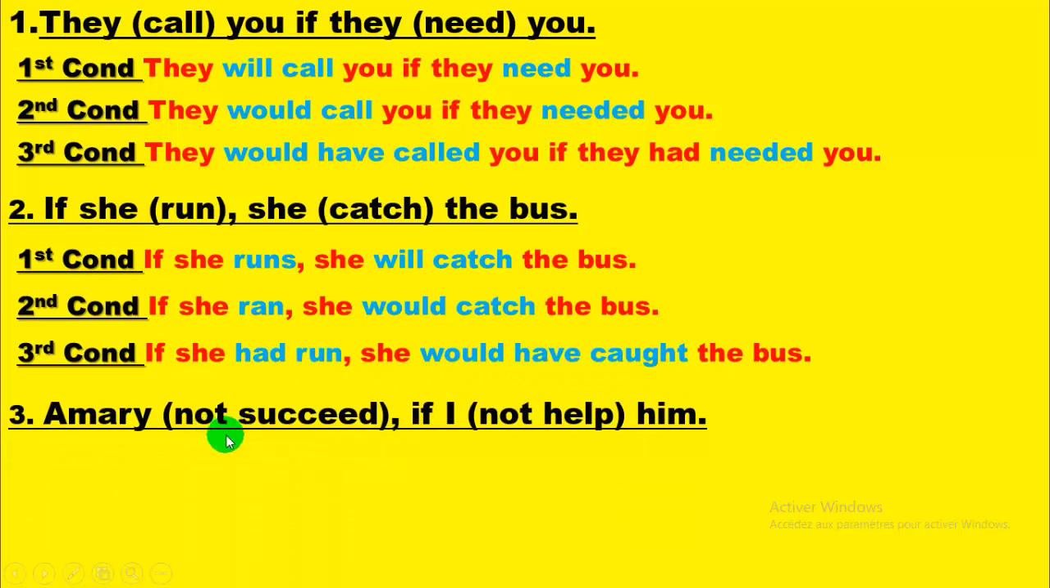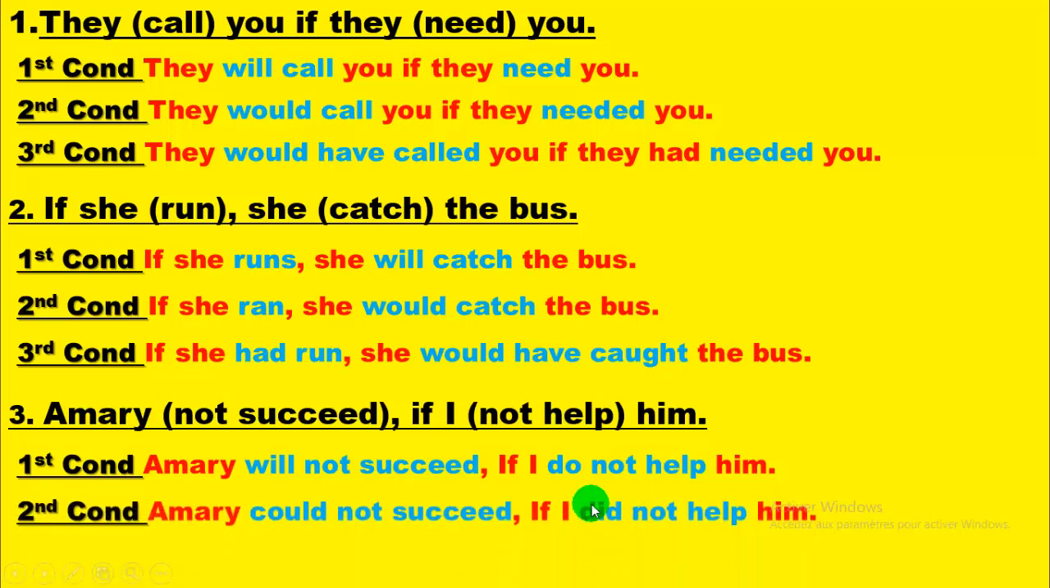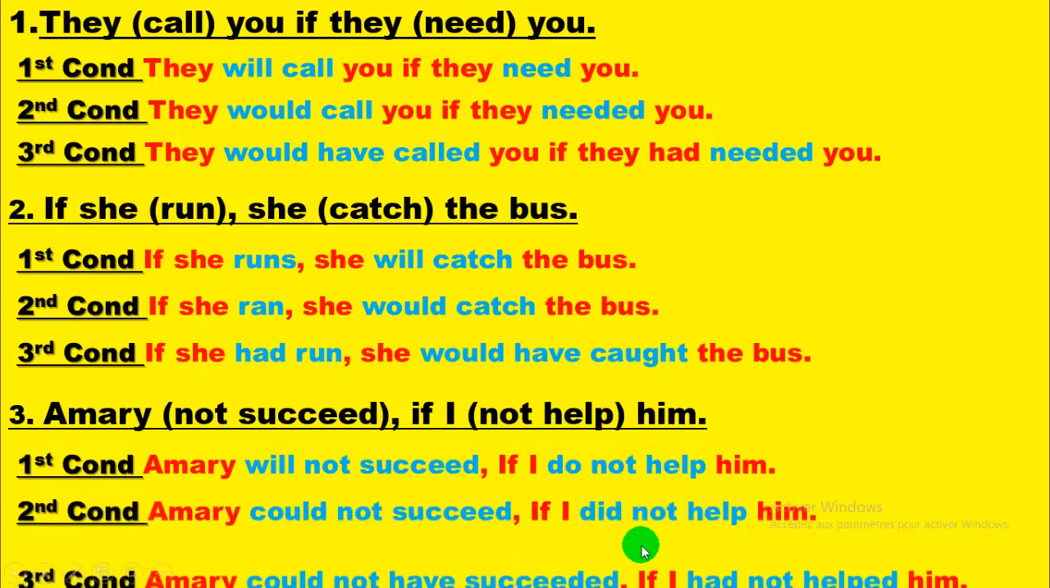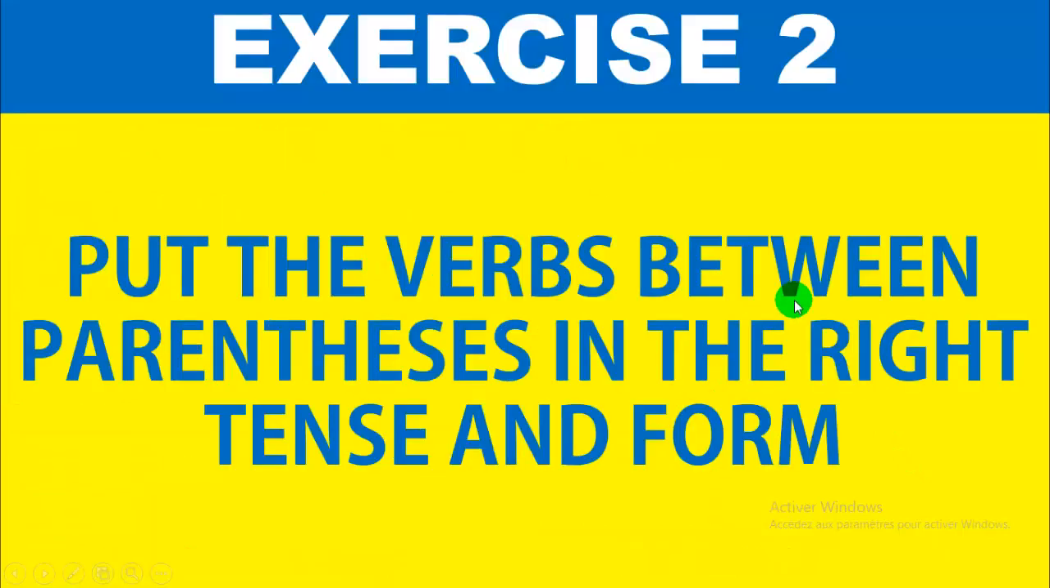Number 3, Amari not succeed if I not help him. Present, present. Future, present. Amari will not succeed if I do not help him. Amari could not succeed if I did not help him. And Amari could not have succeeded if I had not helped him. So you have a clear idea of the lesson.